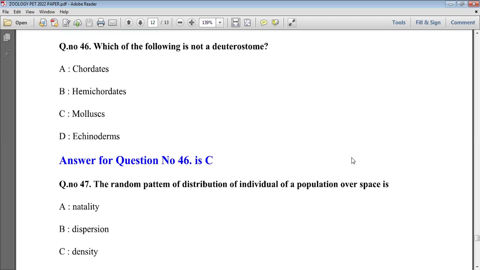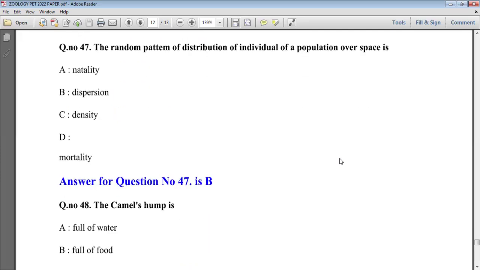Now the next question is, which of the following is not a deuterostome? Among the options, chordate, hemichordate, echinoderm, these all three options belong to the deuterostomes. But mollusk is a different phylum in the classification of kingdom Animalia. Mollusk is a different phylum, and all the three other options belong to deuterostomes. So option C is the odd one out.